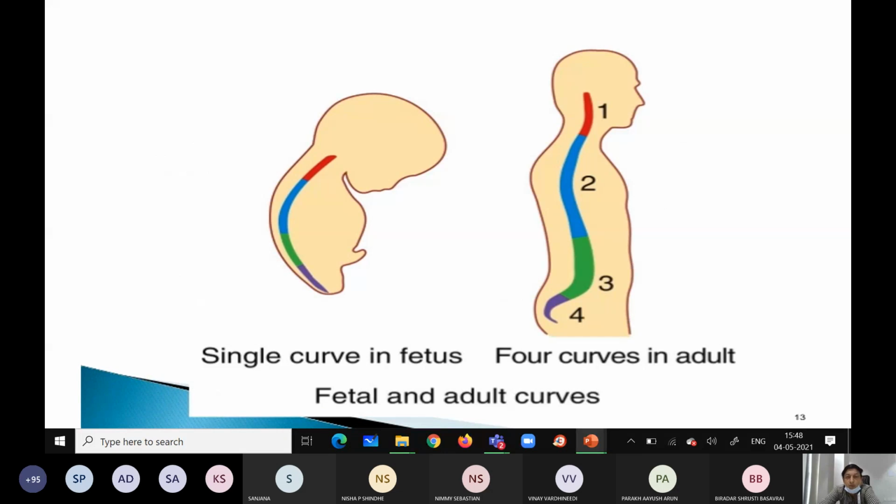So this diagram, you can make it out. This is a primary normal curve, C shape. Now, as the age advances during development, see, this is the cervical region, thoracic and lumbar, S shape.